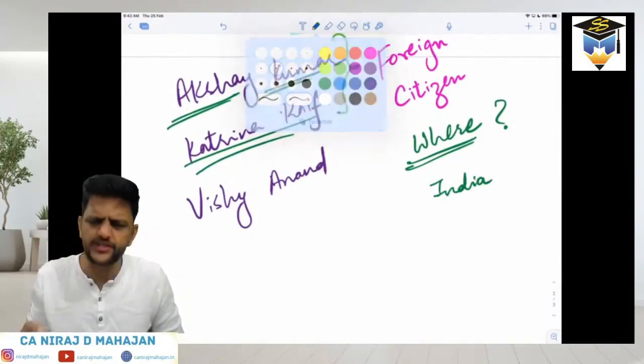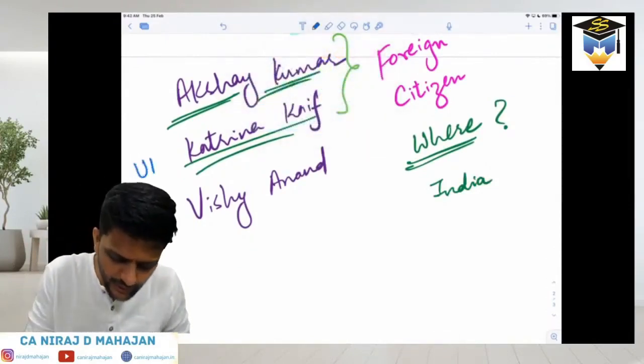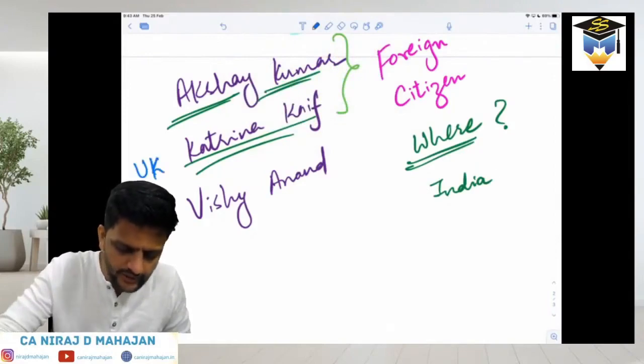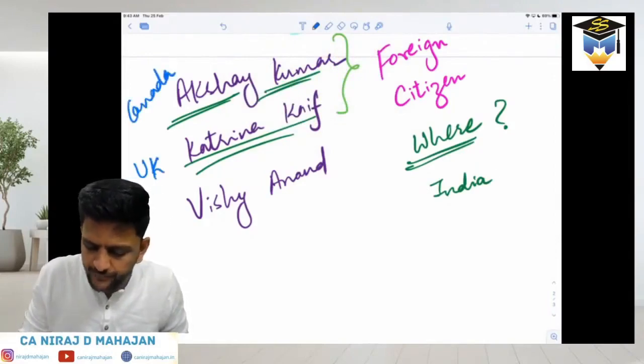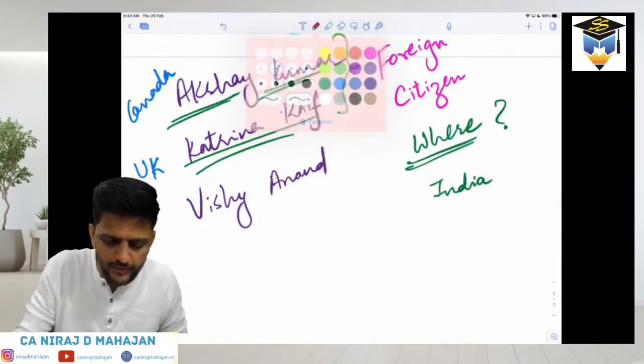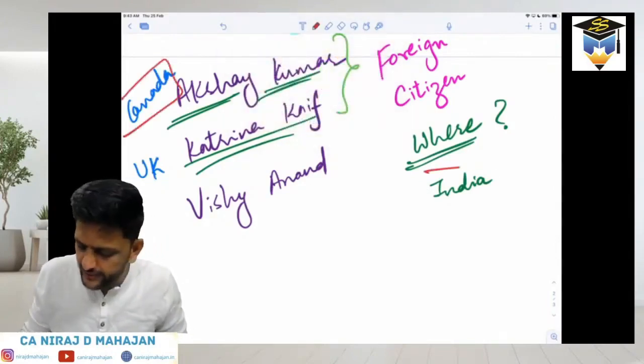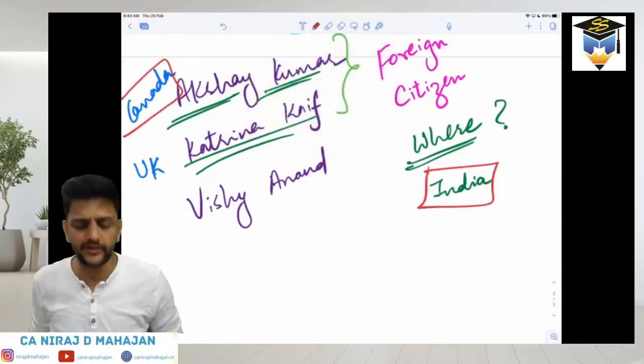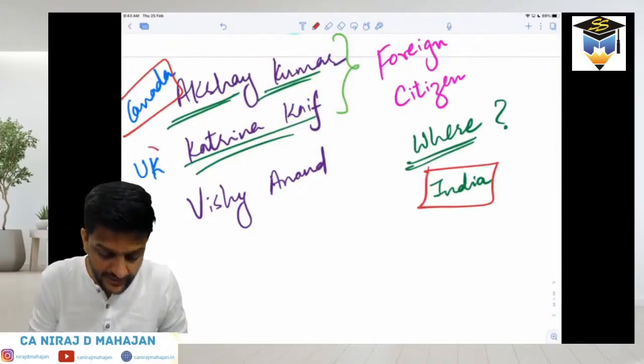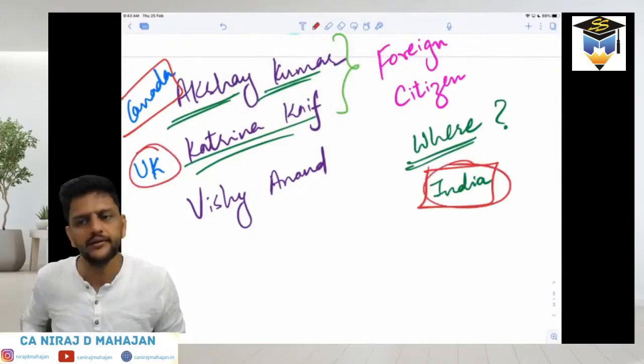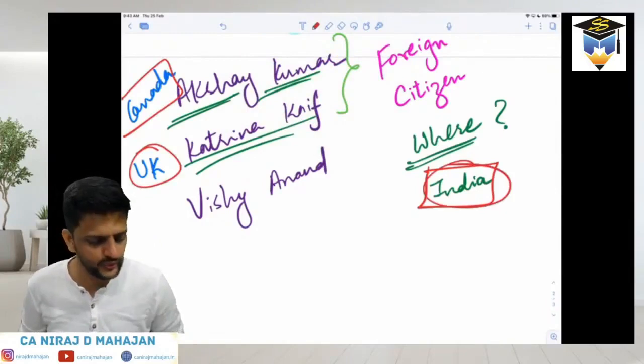I don't know the original citizenship of Katrina Kaif, but let us say I write down UK over here, and for Akshay Kumar we'll write down Canada over here. So the question will arise now: for Akshay Kumar, where will the tax be paid, in Canada or India? And for Katrina Kaif, the question will be asked whether she will pay taxes in UK or India. Are you understanding?